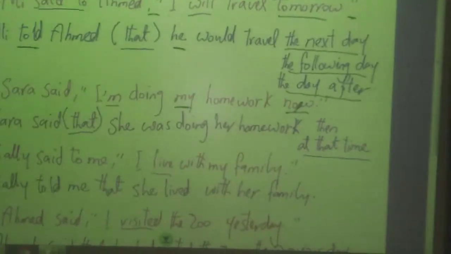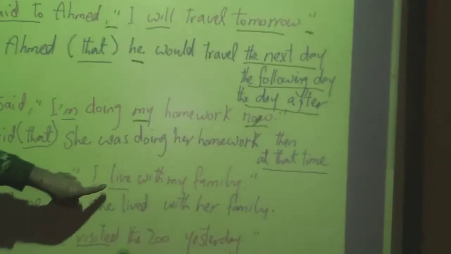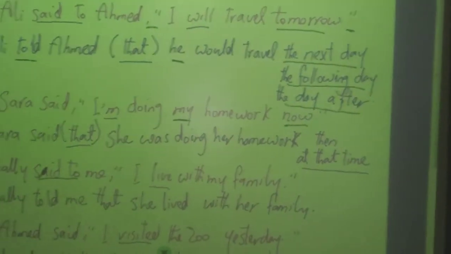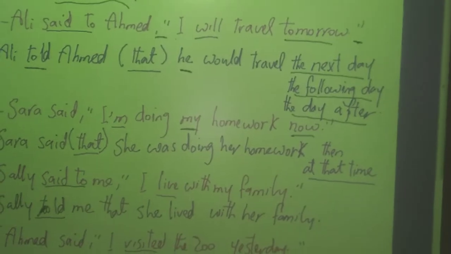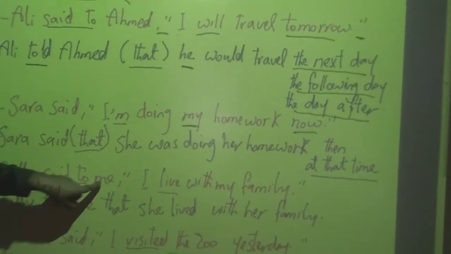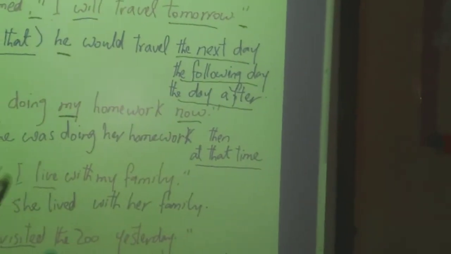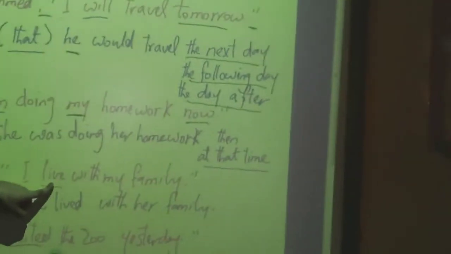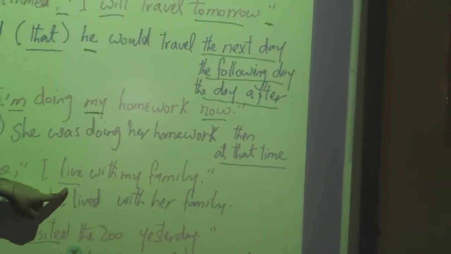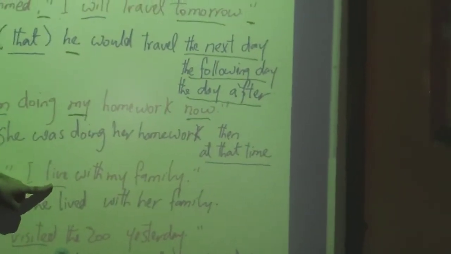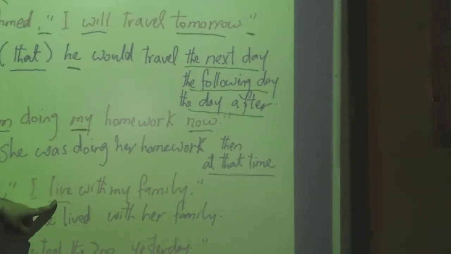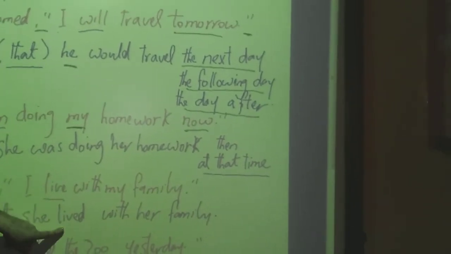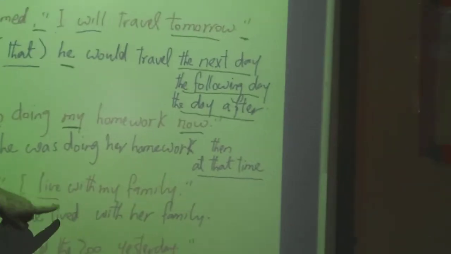Another one. Sally said to me, "I live with my family." So again, we change said to into told. So it will be Sally told me. Then we can use that or not. So it will be Sally told me that she, because it refers to Sally. Here we don't have a helping verb, but we have a main verb. So if you have a main verb, you have to change it into the past. So if we have live, it will be lived. If we have play, it will be played.